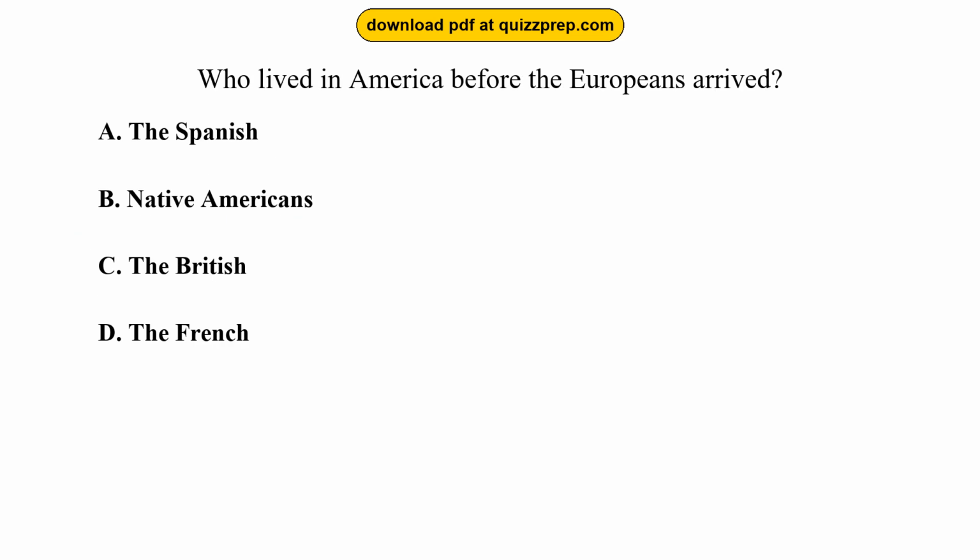Question 87. Who lived in America before the Europeans arrived? Option A, the Spanish. Option B, Native Americans. Option C, the British.